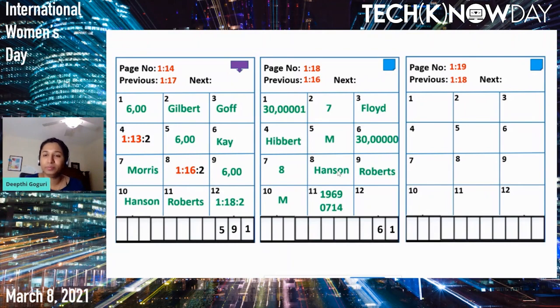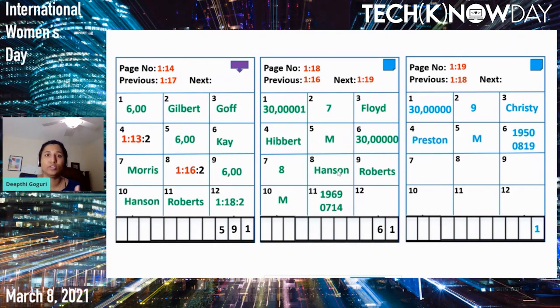Sorry about that. On page number 18, let's point the next page, page number 19. Now, as this is a brand new page, let's insert the data, Christy Preston, right?